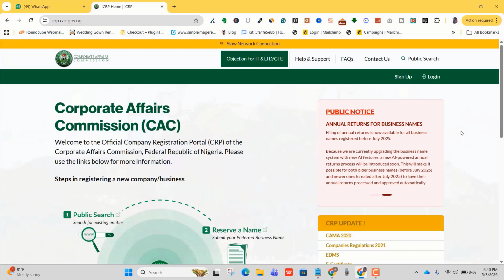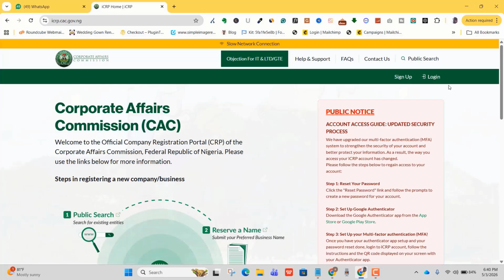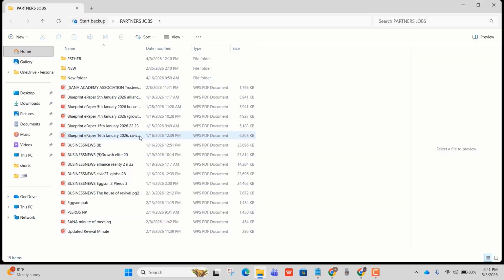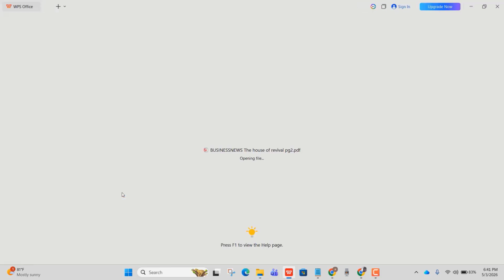Now, you should know the pages where your publication appears on that paper. Okay, so let me give you an example. So this is a folder where sometimes I keep some of the newspaper that I'm working on. So if you look at this, for example, you can see here that I indicate that this particular one is on page 2. So if I open the newspaper, this is what it's going to look like.